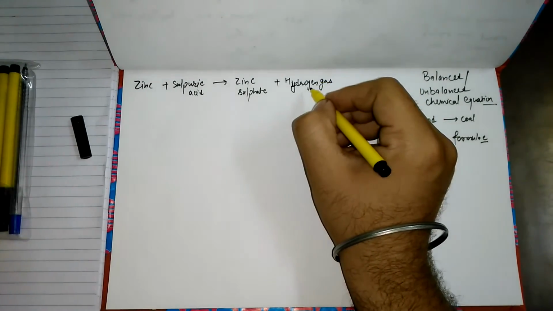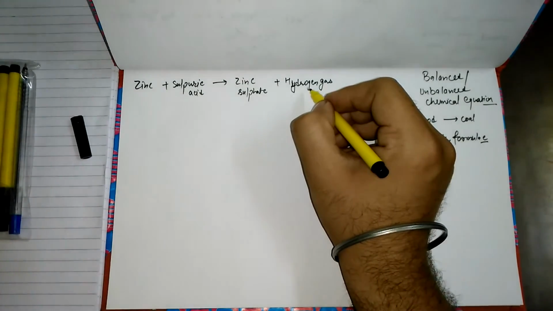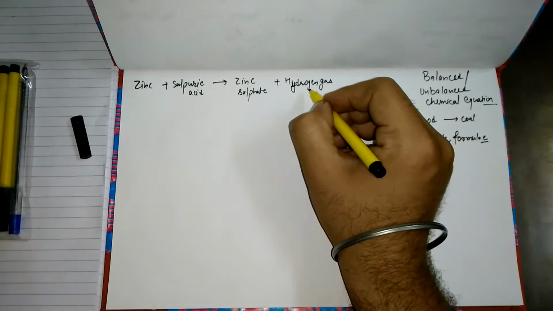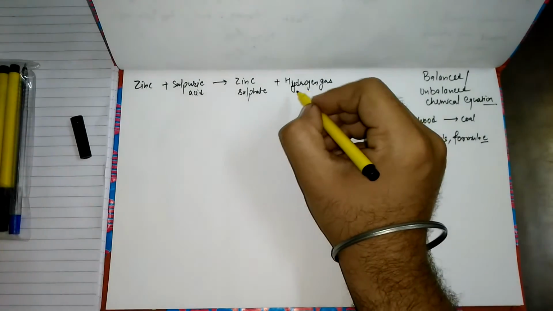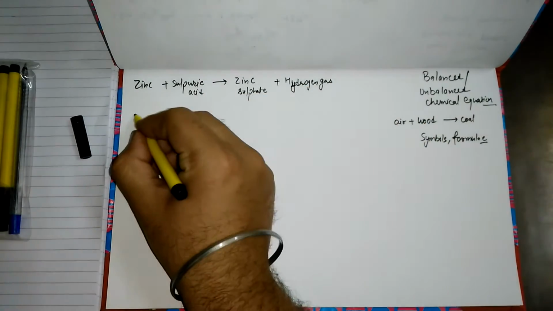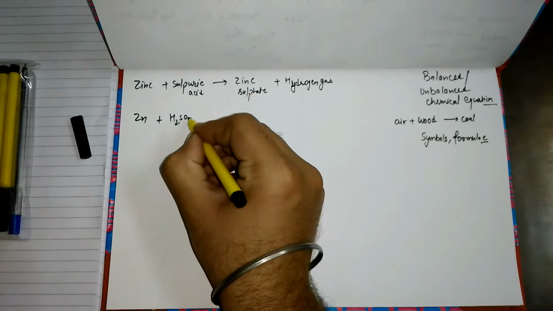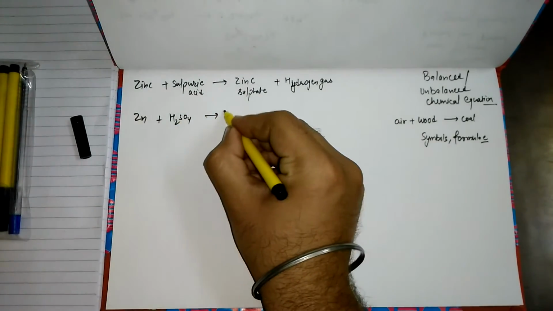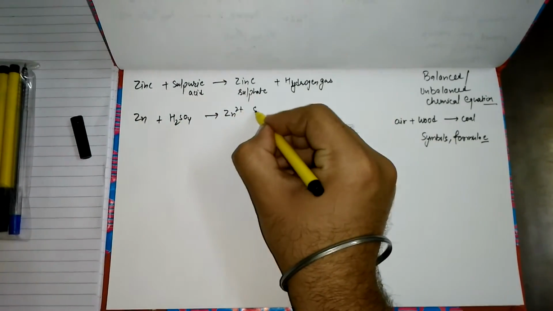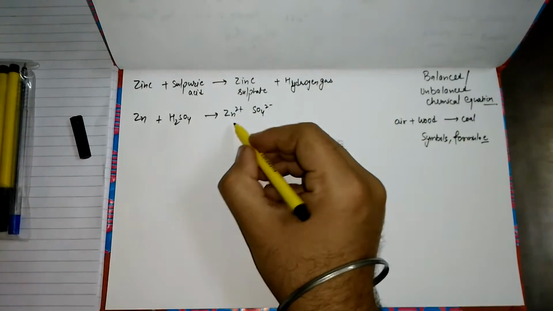We can change this word equation into a chemical equation by writing the symbols and formulae of the various substances in place of their names. The symbol of zinc is Zn, sulfuric acid is H2SO4. For zinc sulfate we have Zn 2 plus and SO4 2 minus. If we just crisscross it, the 2 will cancel out.